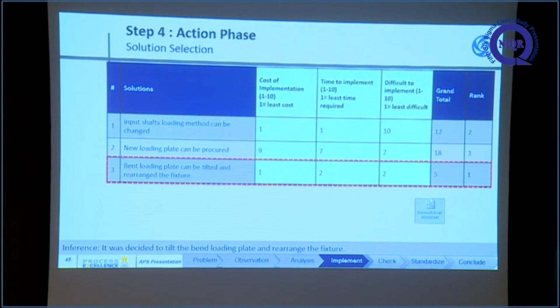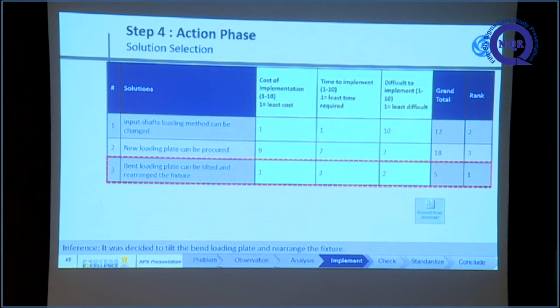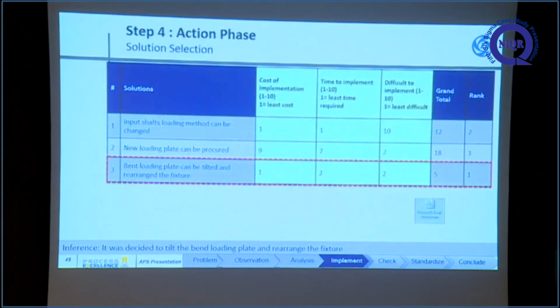So we are taking this solution. We considered procuring a new loading plate, but it involves design and cost. And the input loading method cannot be changed because it was designed by our project planning team. Instead, the bent loading plate can be tilted and readjusted for the fixture. This is the bent one; we can tilt it, turning the upper portion down. After tilting, in the first thermal process itself, that is, the heat treatment process, it will get reversed. That's why we decided to go with this solution.